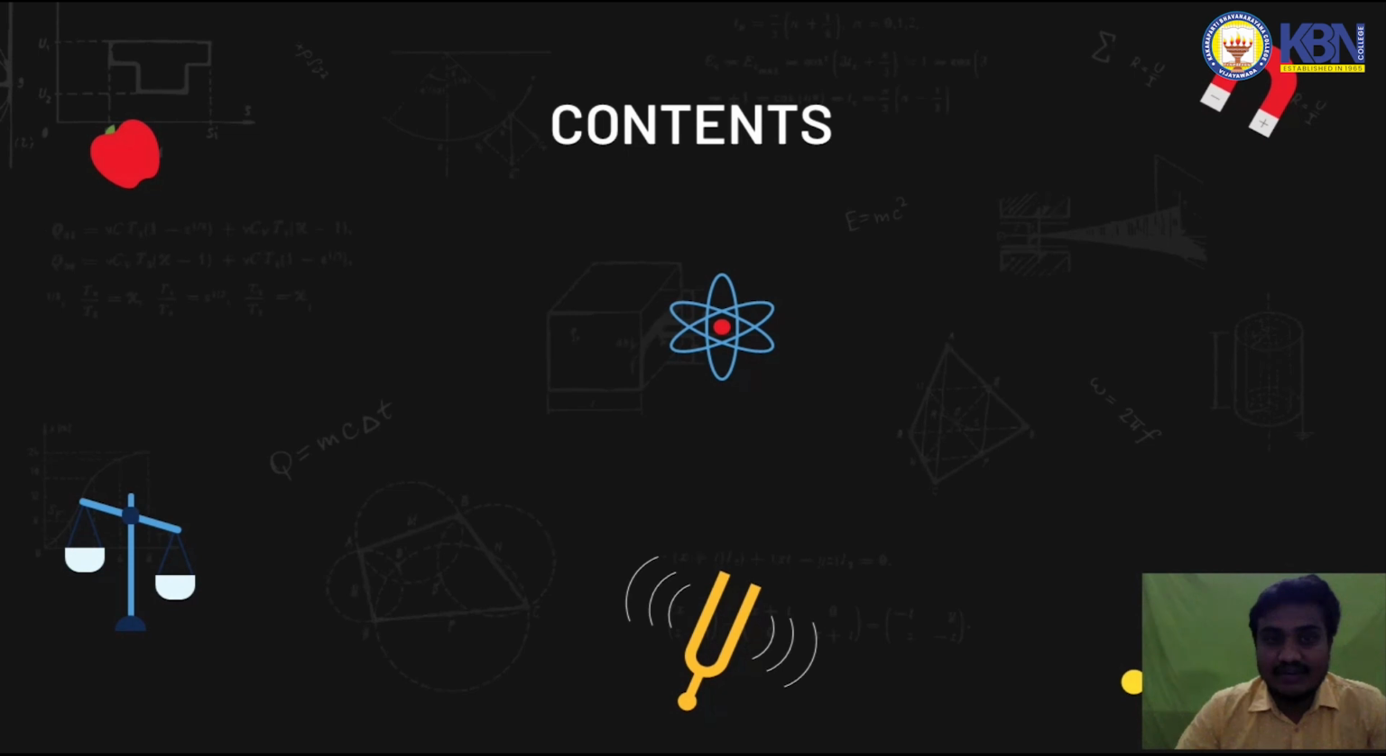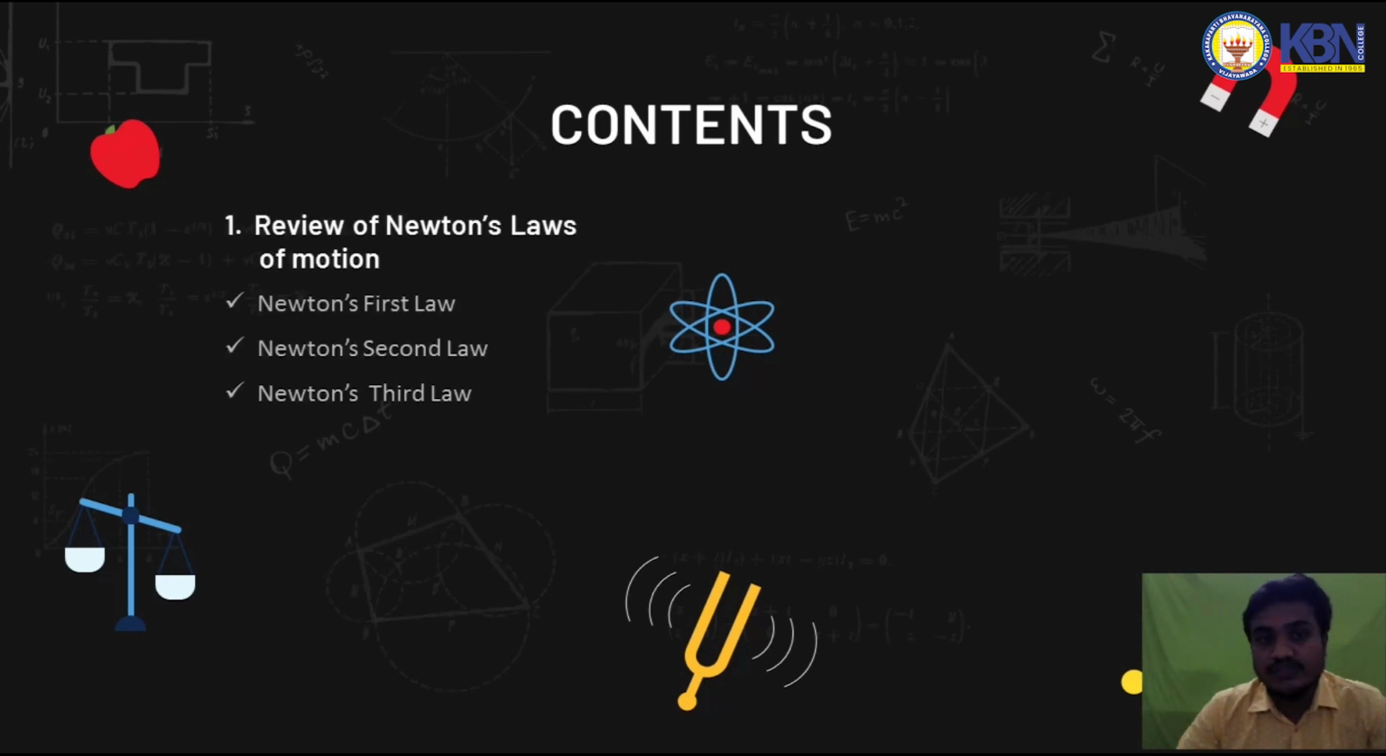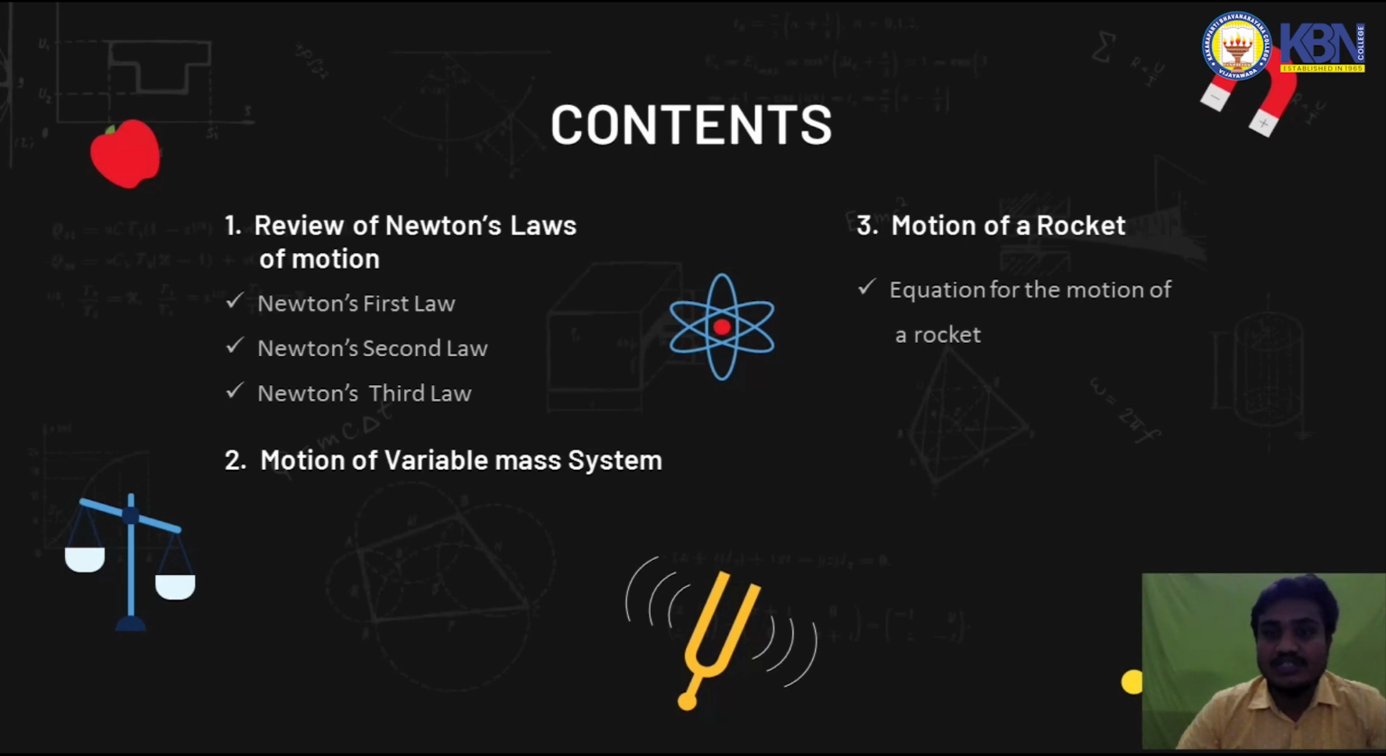In this session, I am going to cover the review of Newton's laws of motion, which is our first topic, dealing with Newton's first law, Newton's second law, and thereafter Newton's third law. Then we are going to see the equation for the motion of a variable mass system, how we can derive it, and then the motion of a rocket, and how the equation of motion of a rocket is derived.